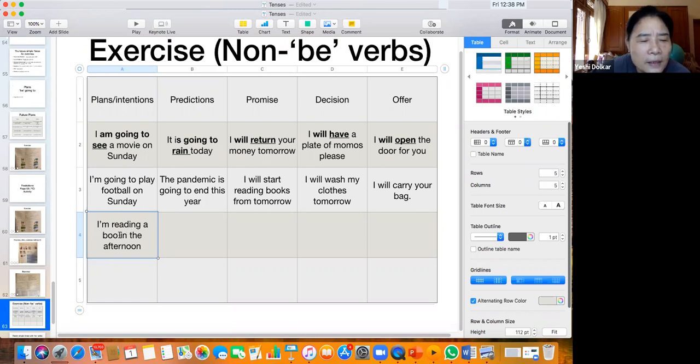I said I'm reading. It's a use of the present continuous tense. It's still a plan. I'm reading a book in the afternoon. I'm going to read a book in the afternoon.